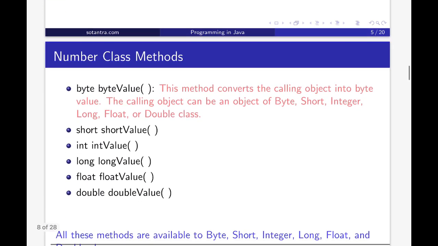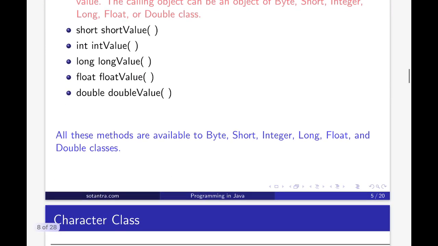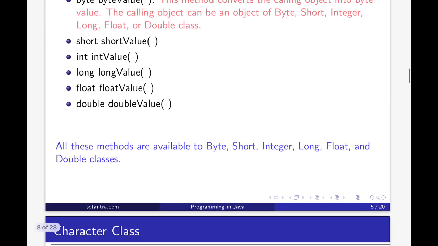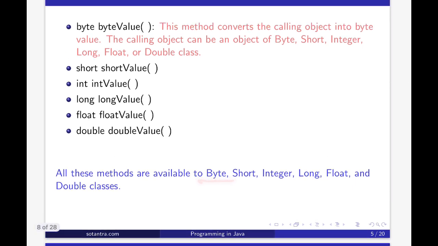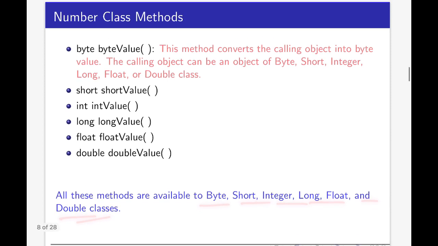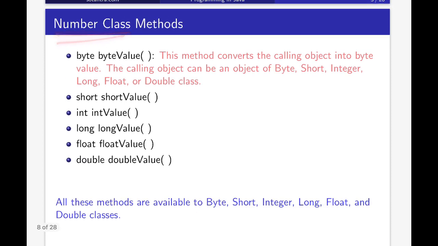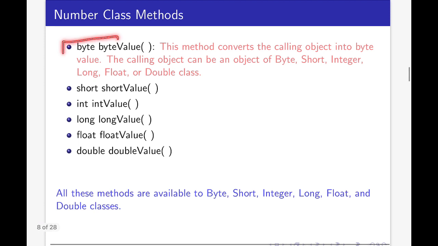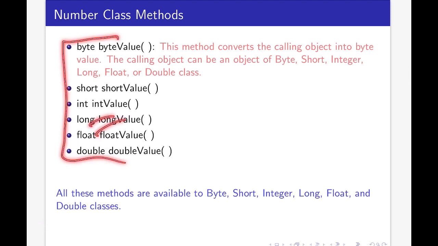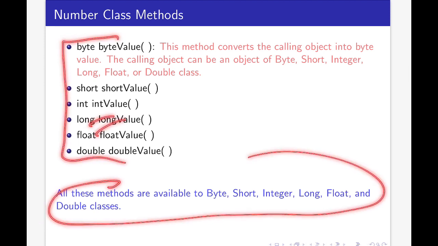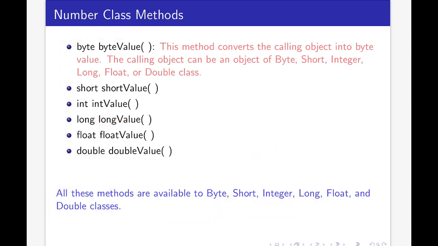Because these Byte, Short, Integer, Long, Float and Double classes are subclasses of the Number class, and as these methods are defined in the Number class, they are available in its subclasses also.